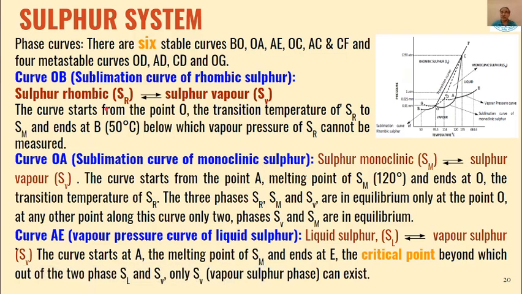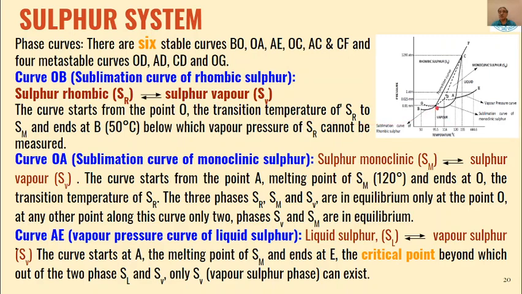So we will explain the different curves. As I have told you, there are 6 stable curves. First is curve OB. This is called the sublimation curve of rhombic sulfur. Here sulfur rhombic is in equilibrium with sulfur vapor.